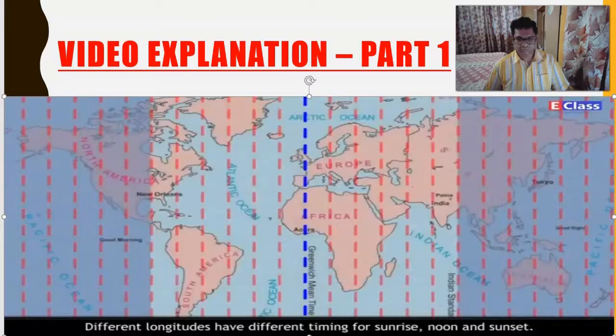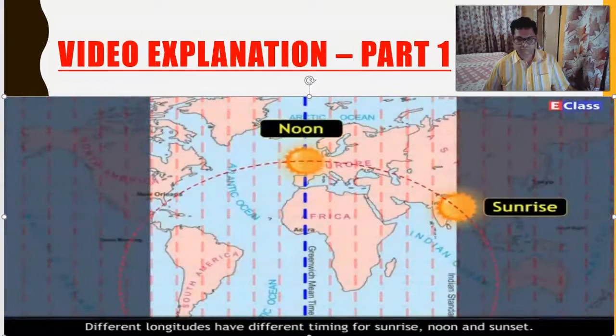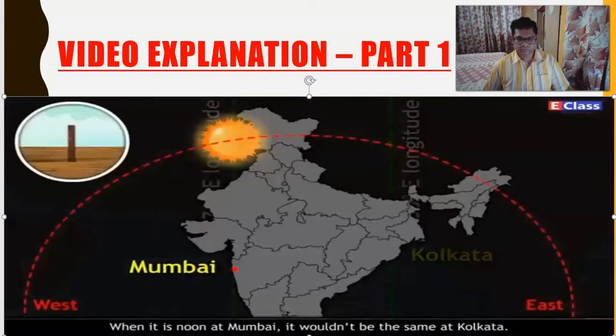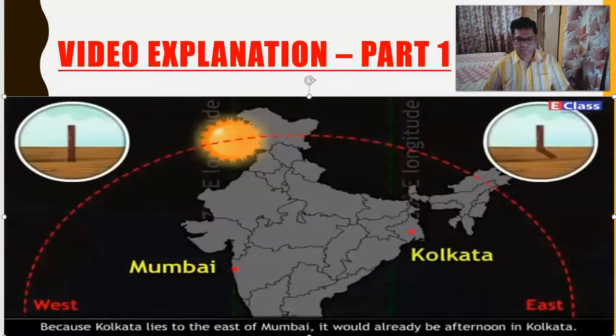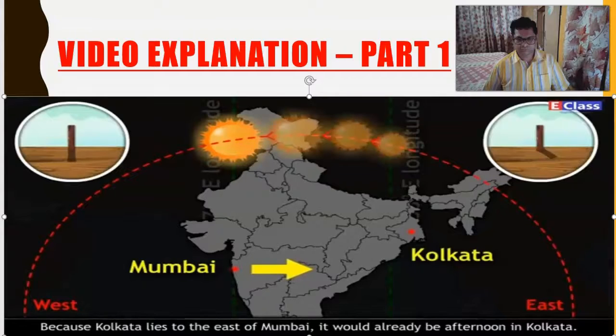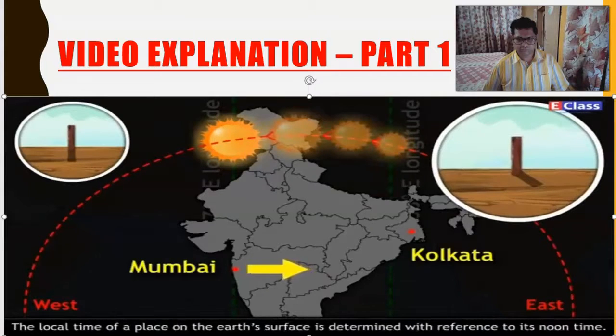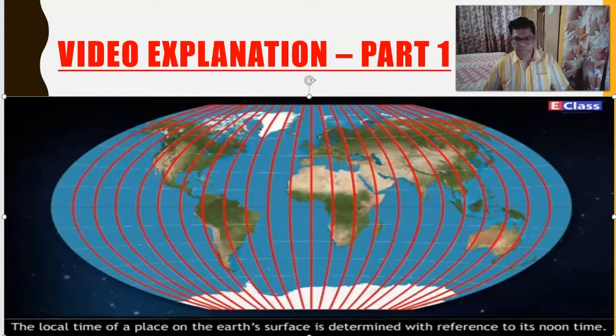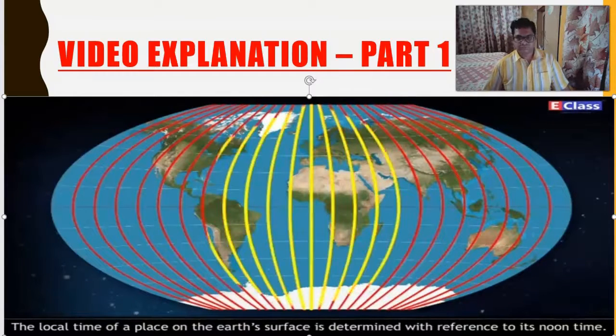Different longitudes have different timing for sunrise, noon and sunset. When it is noon at Mumbai, it wouldn't be the same at Kolkata, because Kolkata lies to the east of Mumbai. It would already be afternoon in Kolkata. The local time of a place on the earth's surface is determined with reference to its noon time.